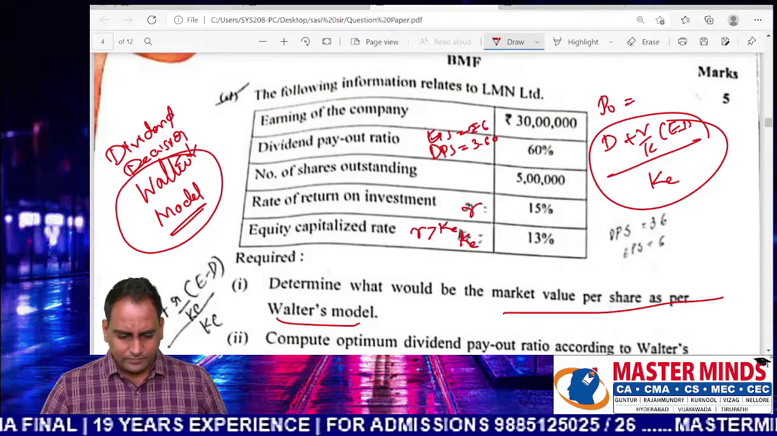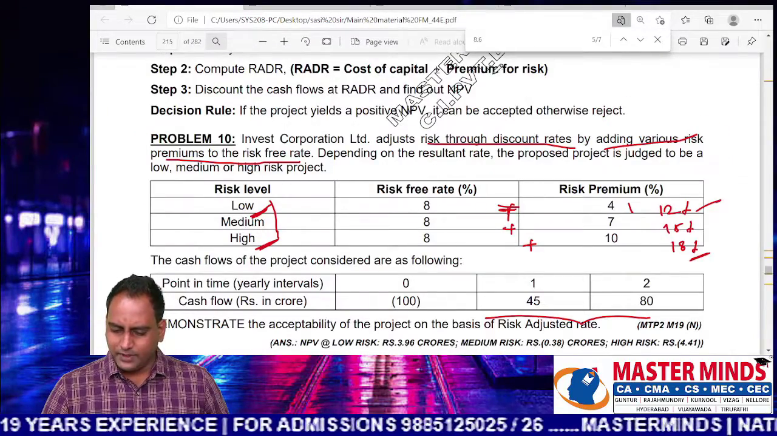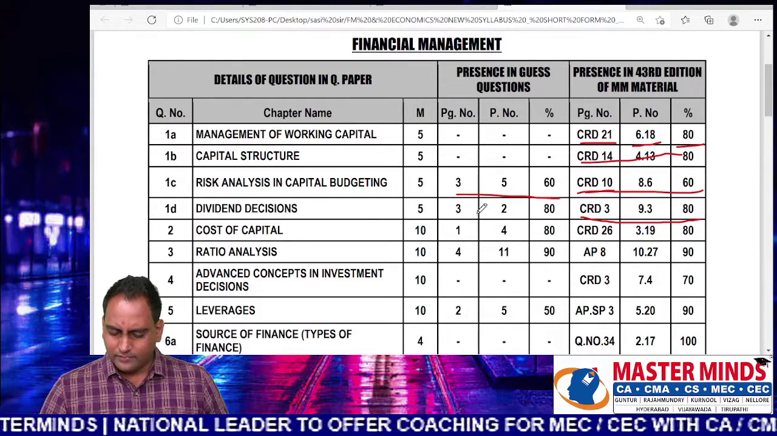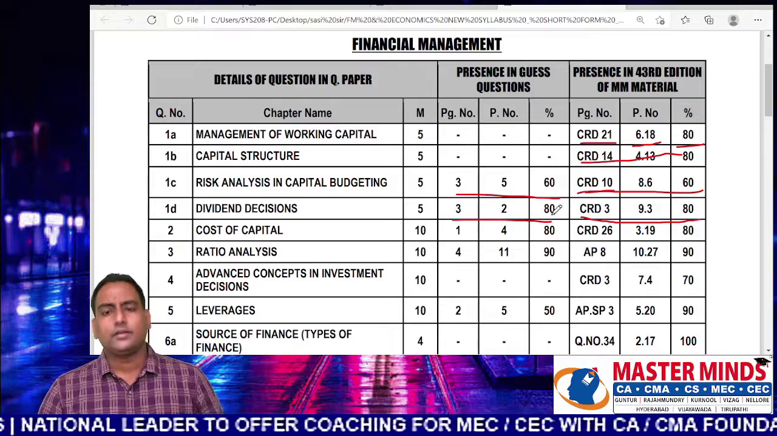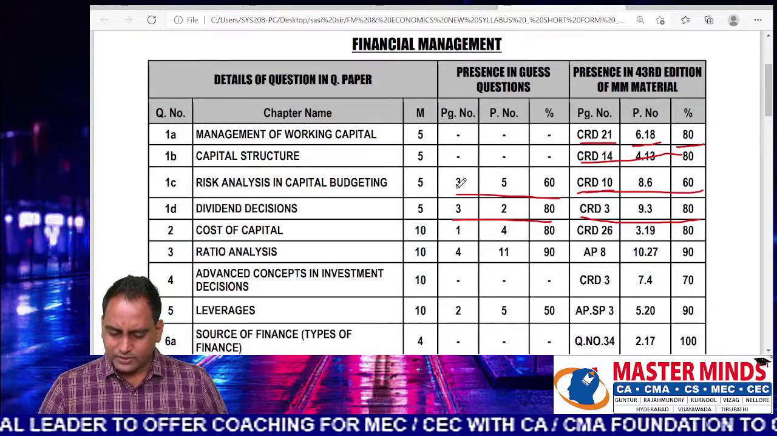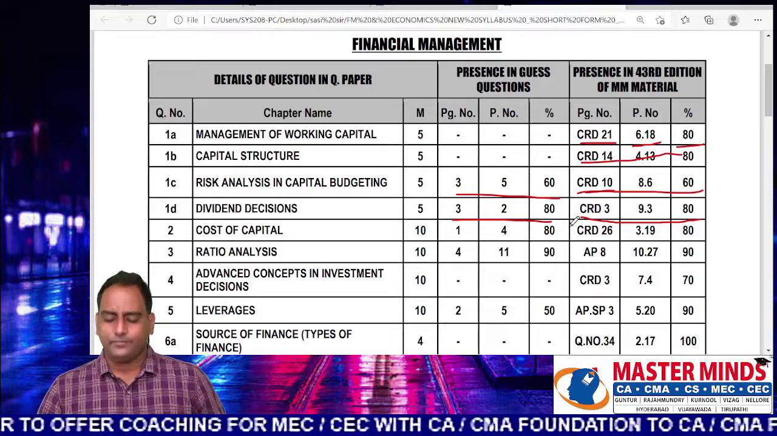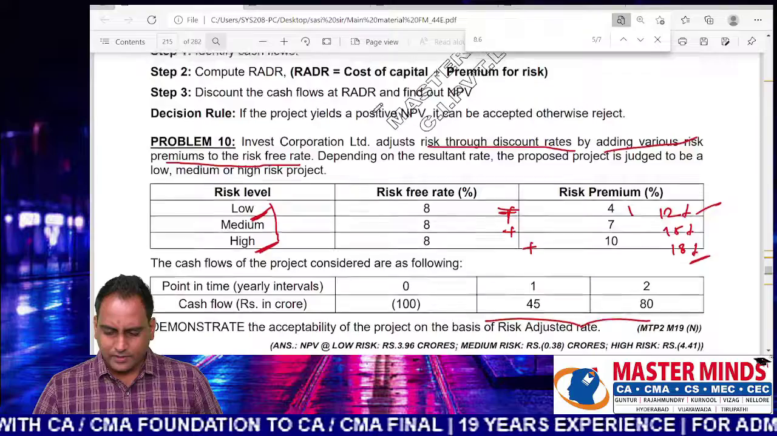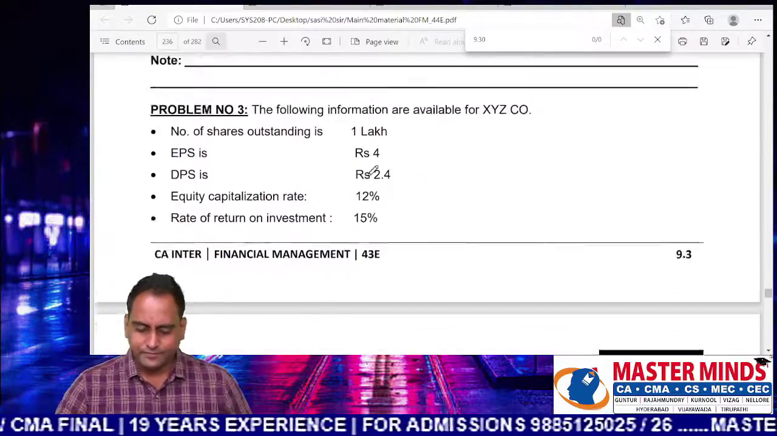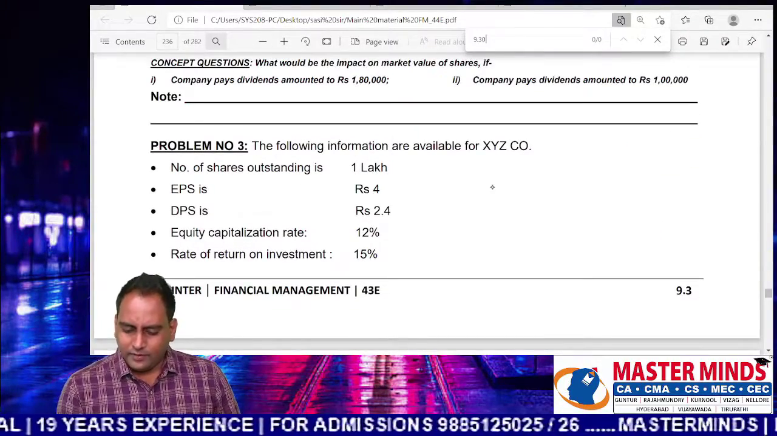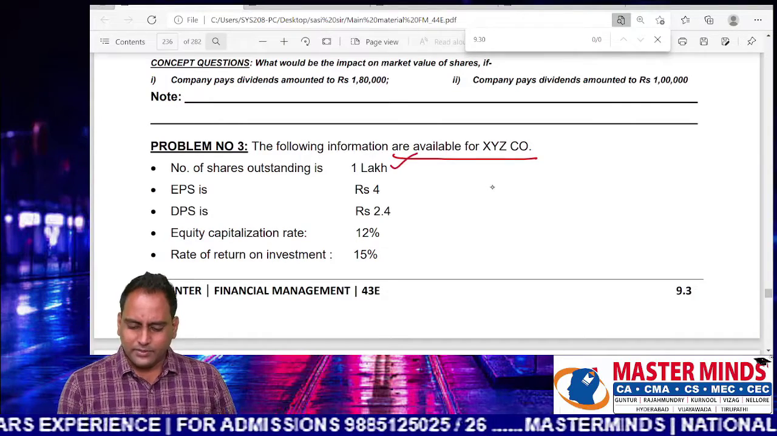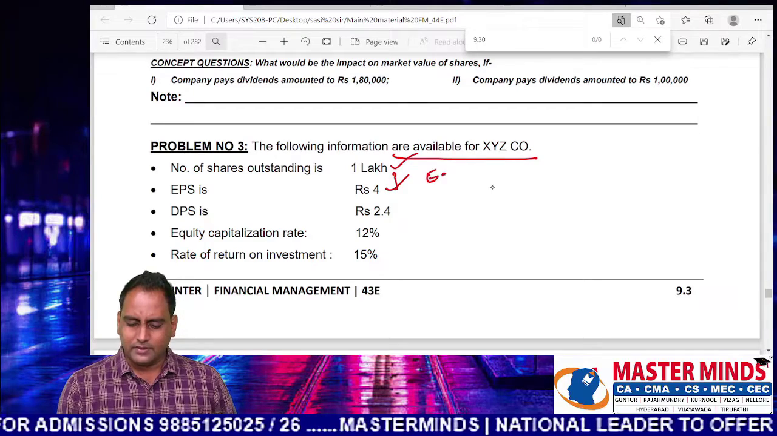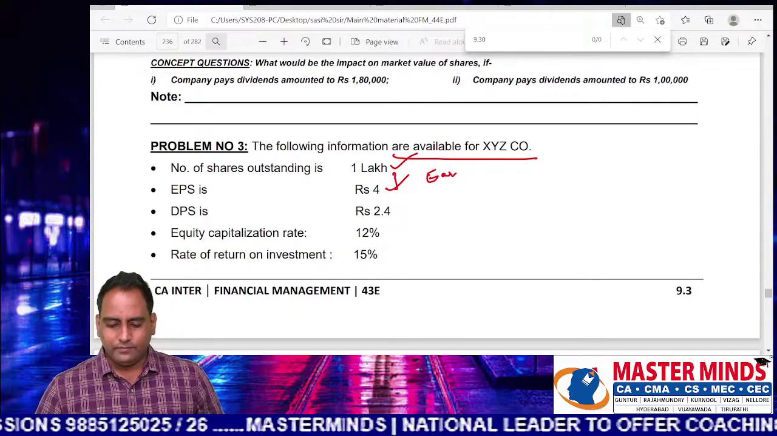Then, where is it covered in our material? CRD 3. So it is already covered in guess questions. The presence of guess questions is also there. We'll show at the end of the discussion. CRD 3, 9.3. See this. The following is the information of XYZ Limited. Number of shares are given. EPS is given. So number of shares into EPS, earnings.